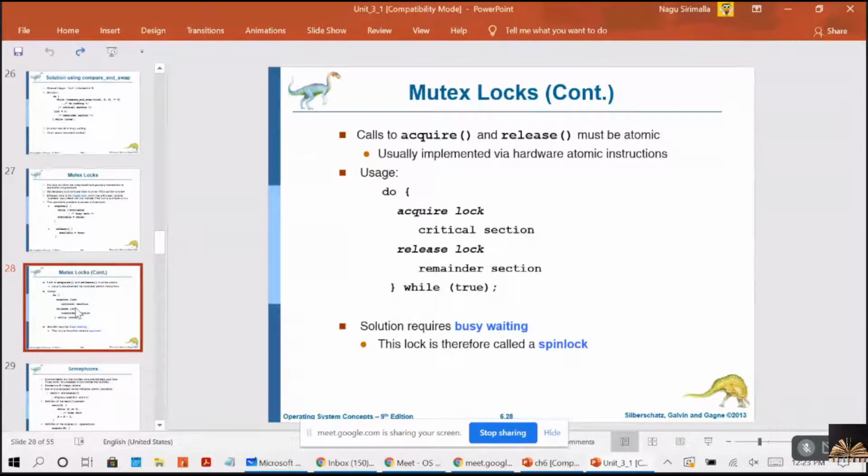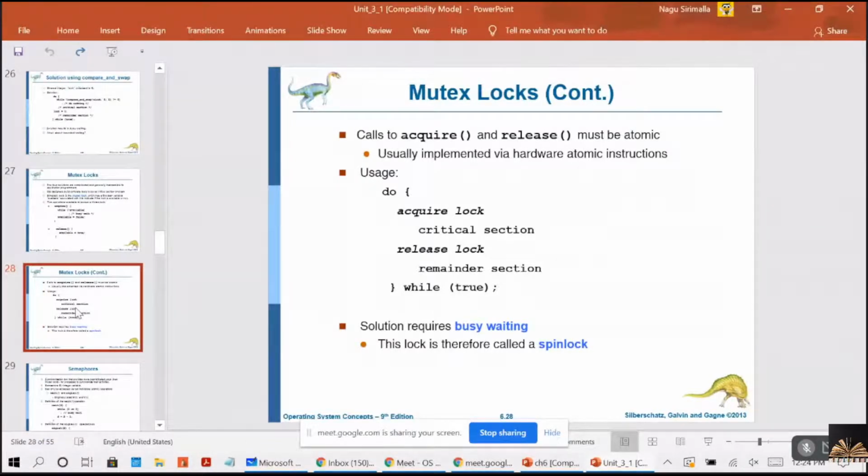So spin locks have an advantage because no context switch is required when a process must wait on a lock. Why I am telling it is an advantage is because the context switch may take considerable time. For the context switching also, it is taking some time, right?